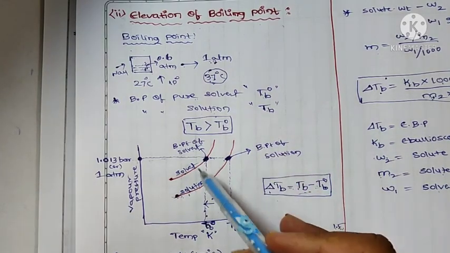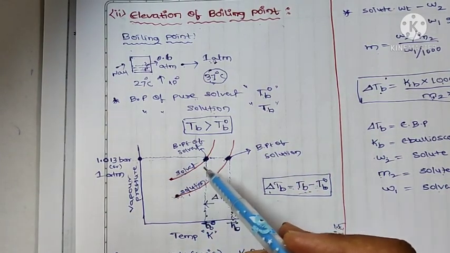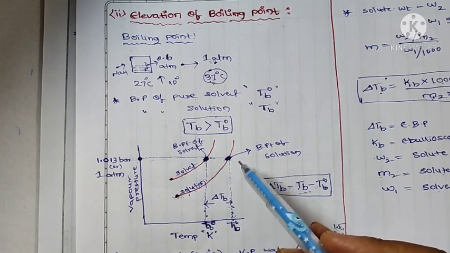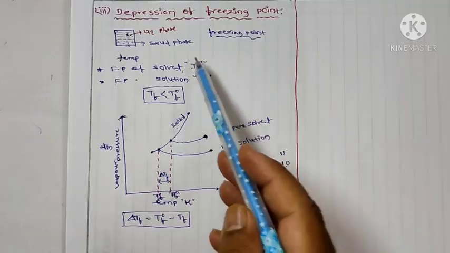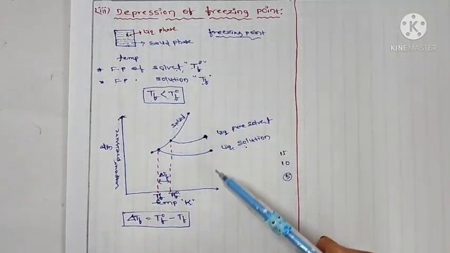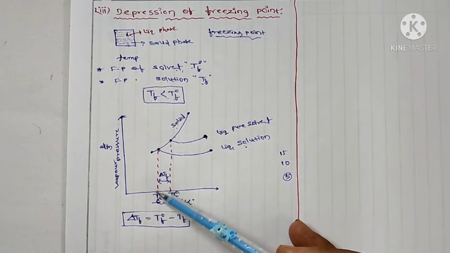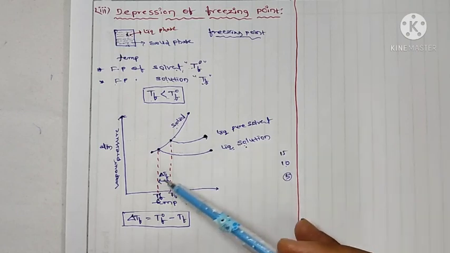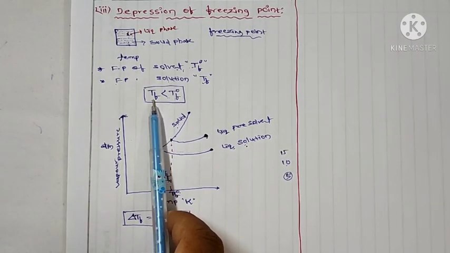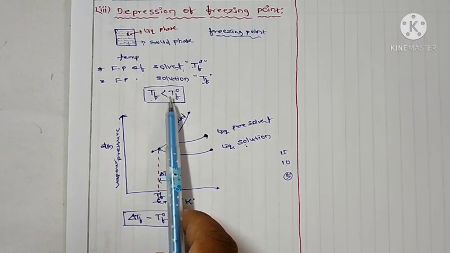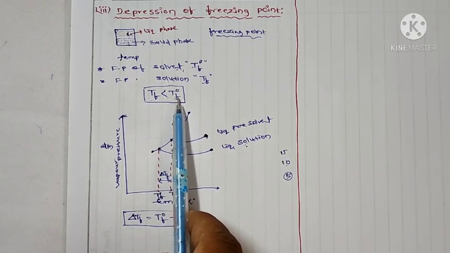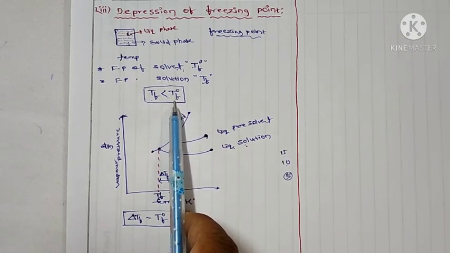And it is the pure opposite of the third colligative property, depression of freezing point. In depression of freezing point, the pure solvent freezing point is greater than the solution freezing point. The solution freezing point is less than the pure solvent freezing point.